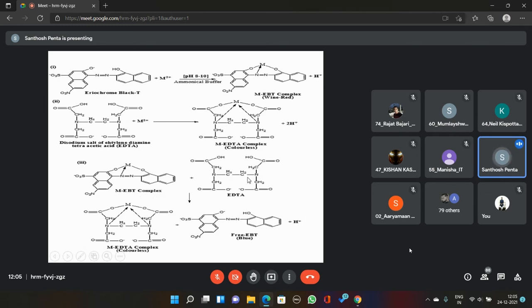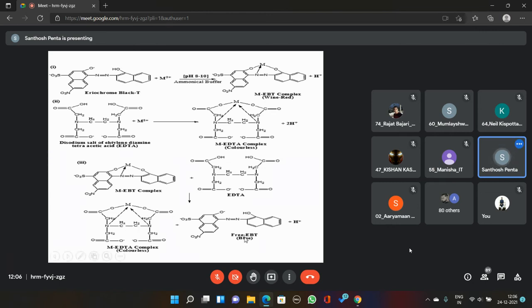And here, EDTA is a strong ligand that is dragging the metal ions. Then see here, two chelating bonds are there. So this complex is quite stable compared to the metal EBT complex. Then that is going to form a stable complex. But here the difference is that the stable complex is colorless. You remember this: metal EDTA complex is colorless. Free EDTA is also colorless.